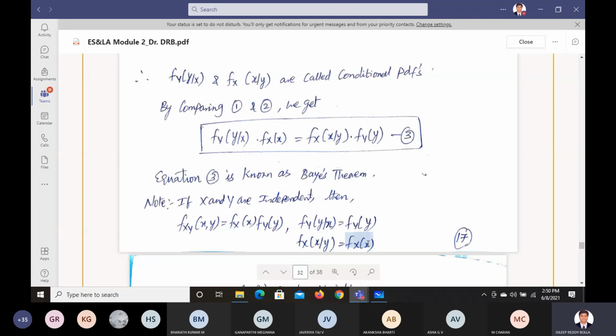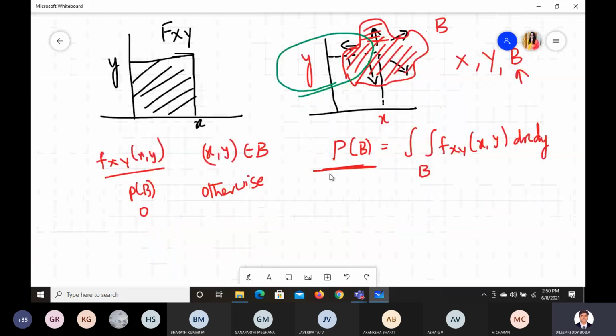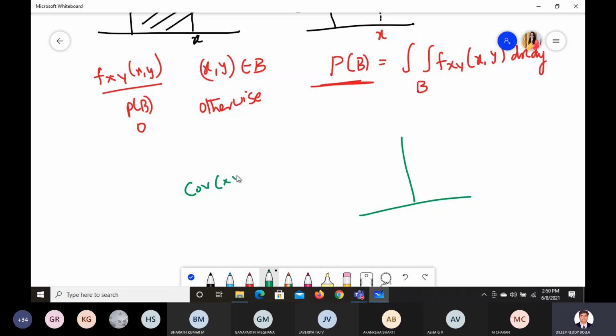When they are independent, what they mean to say here is, if you see this graph, there are no values matching. Why is it called independent? If the covariance of x and y equals 0, then we can call it independent, right?